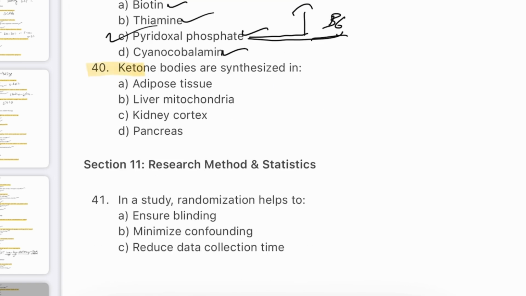Question number 40. Ketone bodies are synthesized in adipose tissue, liver mitochondria, kidney cortex, or pancreas? The answer will be B. Liver mitochondria. During fasting or carbohydrate restriction, the liver converts fatty acids into ketone bodies.